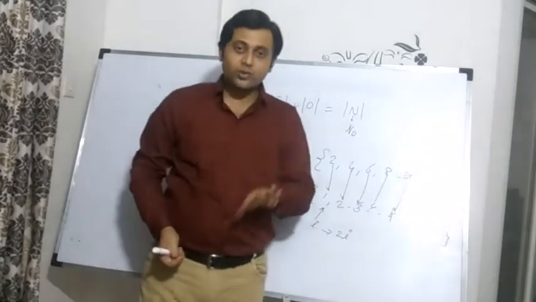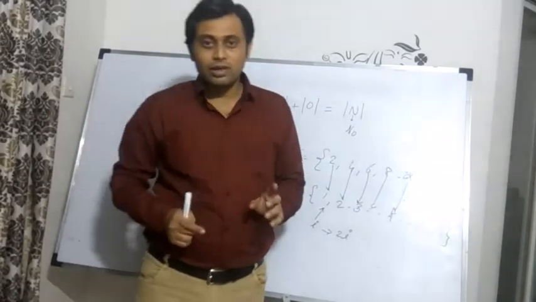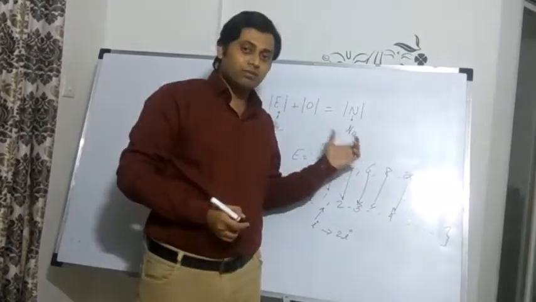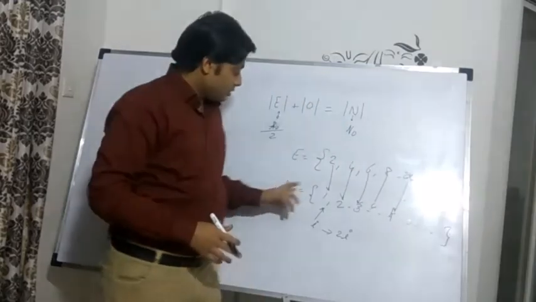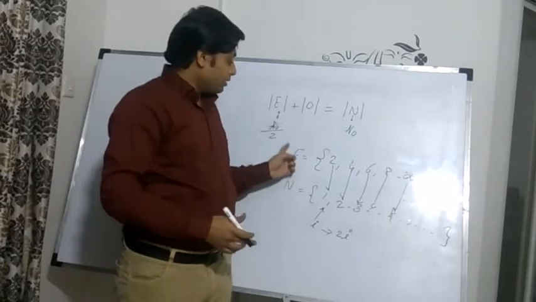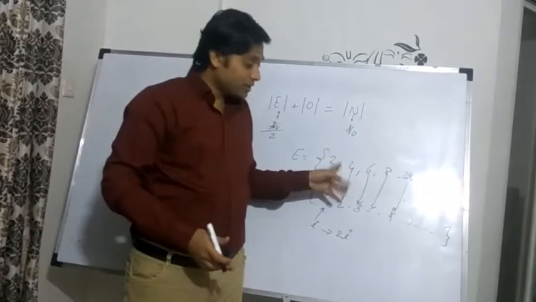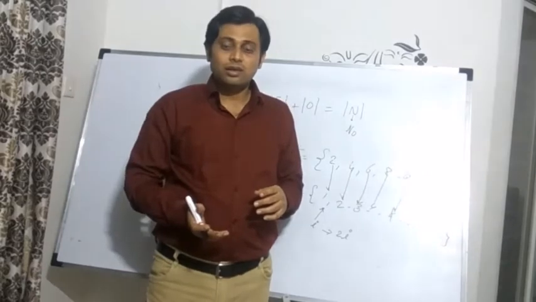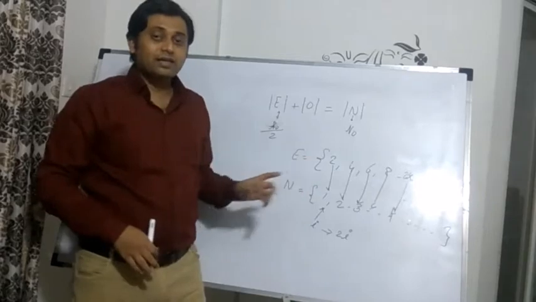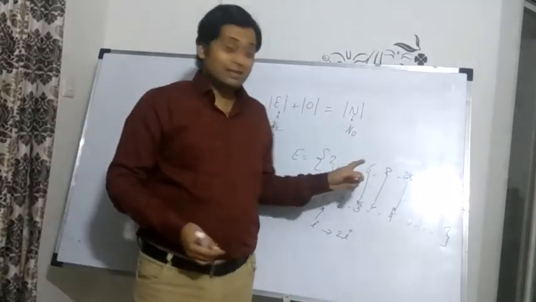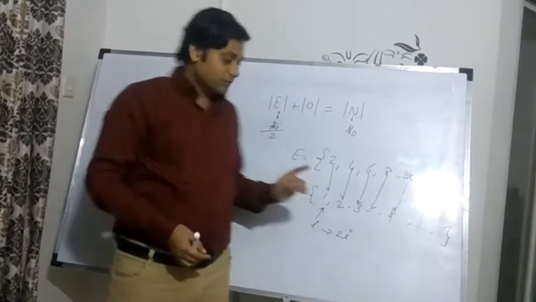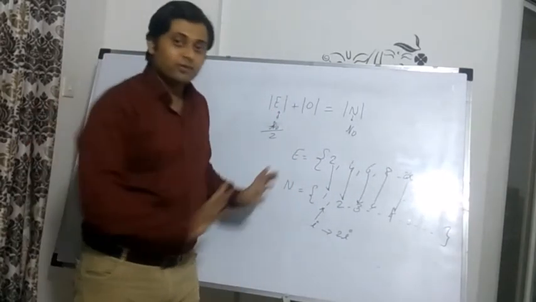Yes, it is very hard to digest because it is against our intuition. Our intuition was that exactly half of the natural numbers are even numbers, so the natural numbers should be double the number of even numbers. But now this is against our intuition. Because of this, when Cantor realized this fact, he said, I can see it but I cannot believe it. This is so hard to digest. The number of even numbers is the same as the number of natural numbers.